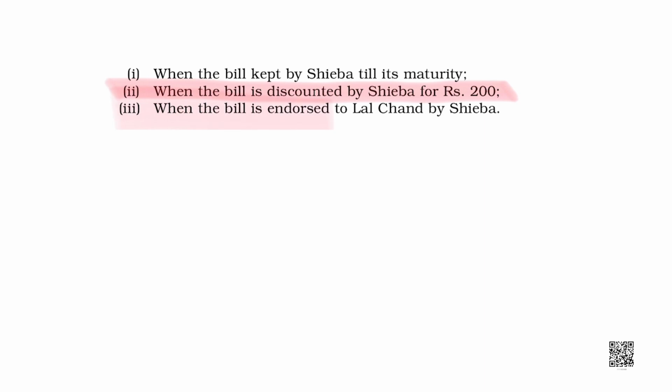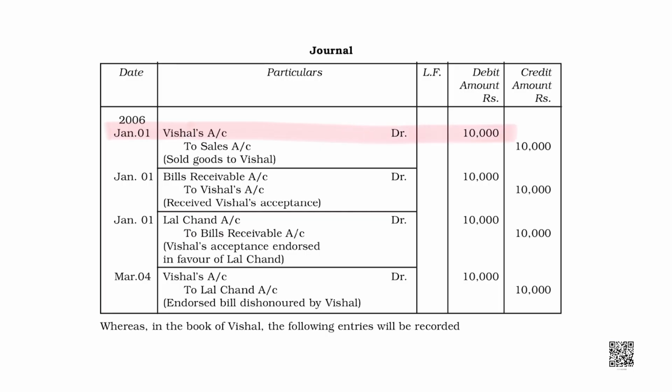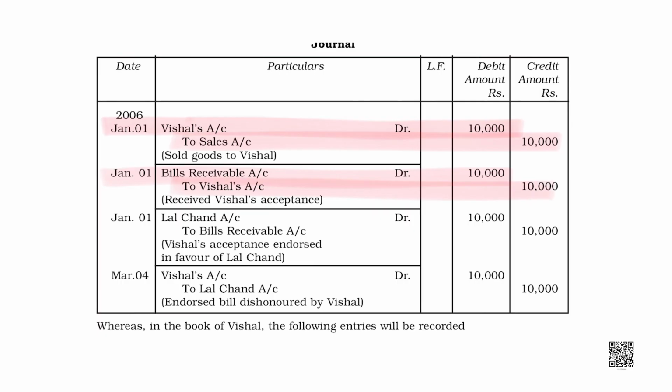When the bill is endorsed to Lal Chand by Shiba. When the bill is endorsed, let us see what happens. Firstly, the sale would be made, Vishal account debit to sales. Then the bill receivable would be made, bill receivable account debited to Vishal. Shiba has this bill in her hands, that is why bill receivable account is debited, right?